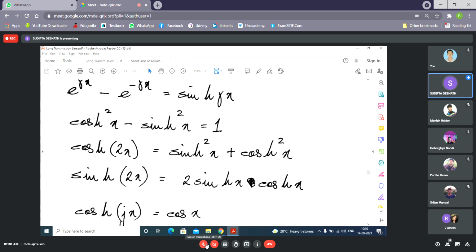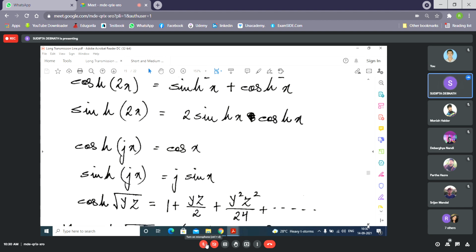And remember cosh 2x is sinh square x plus cosh square x, and sinh 2x equals 2 sinh x cosh x. You need to remember all these things; it will be required. I have written it on a page so that you can verify it from any of your maths book.